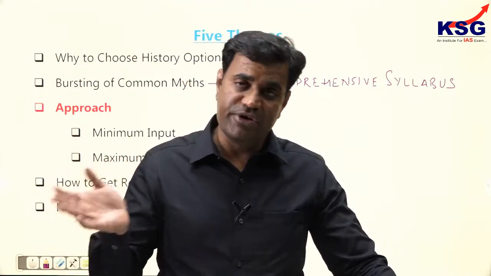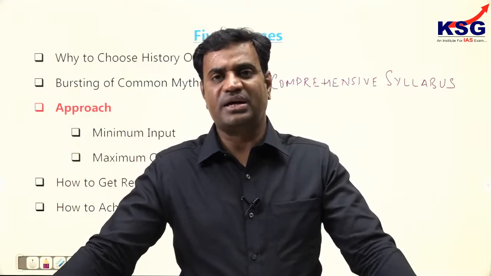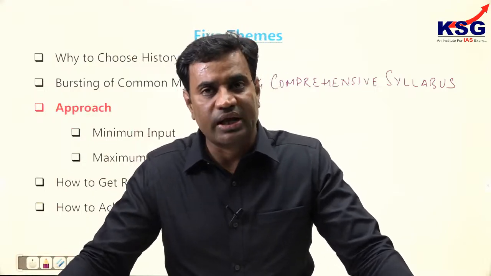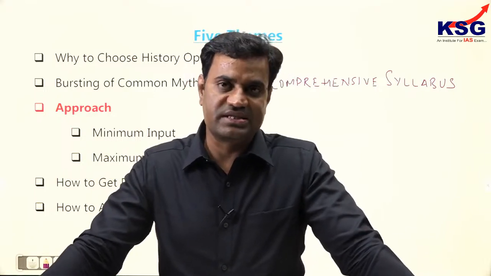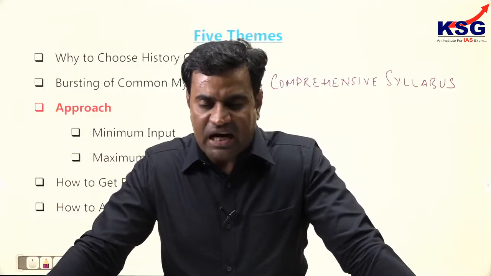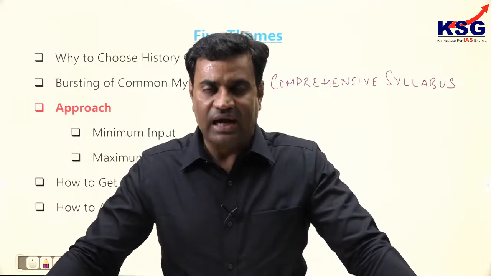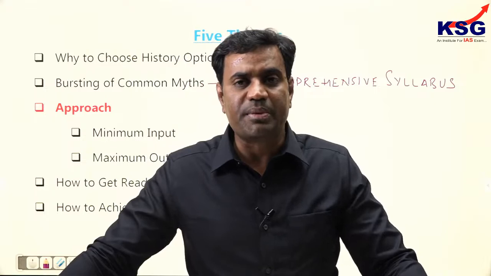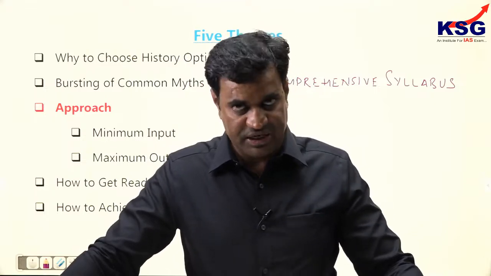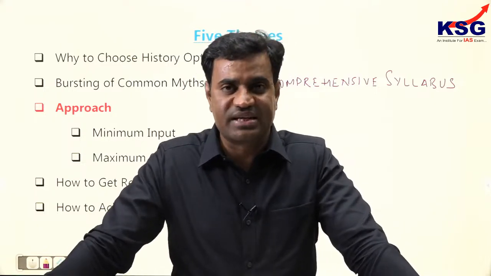The benefit with history is that every topic has been explicitly mentioned, clear, and the best part is that questions will be asked from the syllabus only. So if you prepare the syllabus thoroughly, obviously you will qualify this examination easily. So the best part with history is that there are no implied topics in history optional. Each and every topic has been explicitly mentioned, and therefore the syllabus seems to be large, but nothing has to be prepared beyond the syllabus, unlike other subjects. Clear?